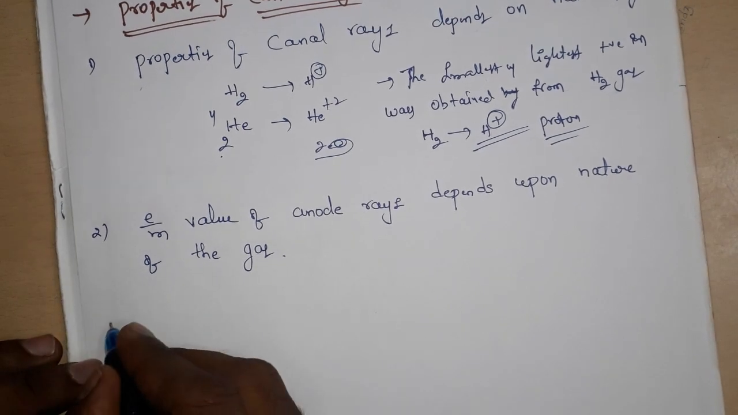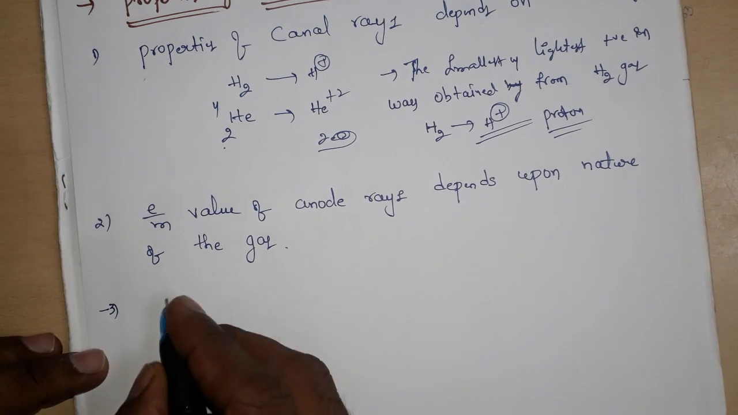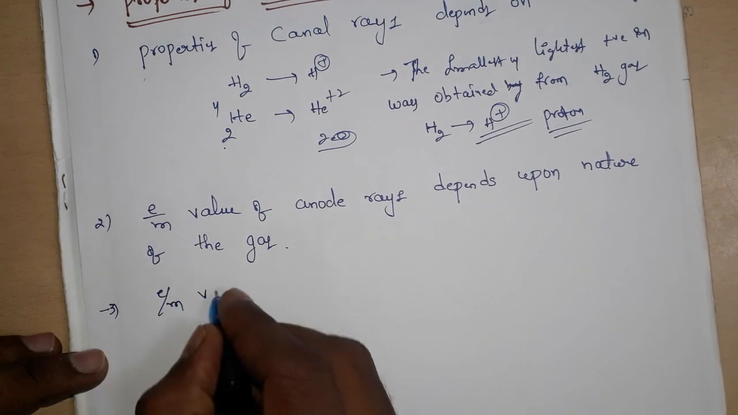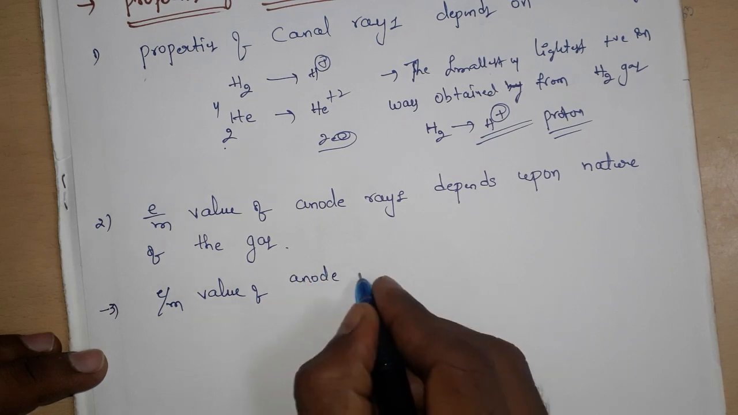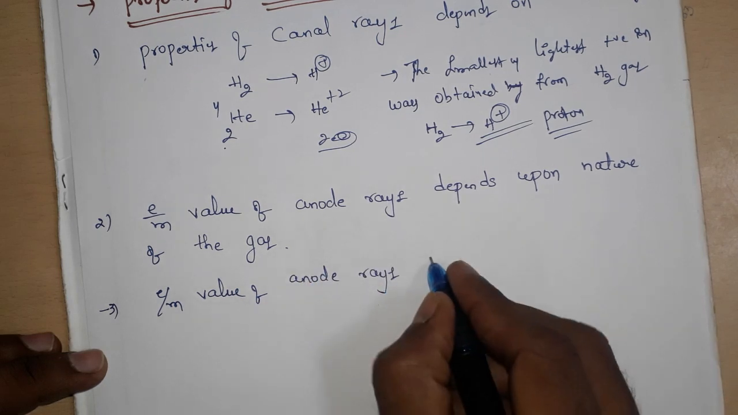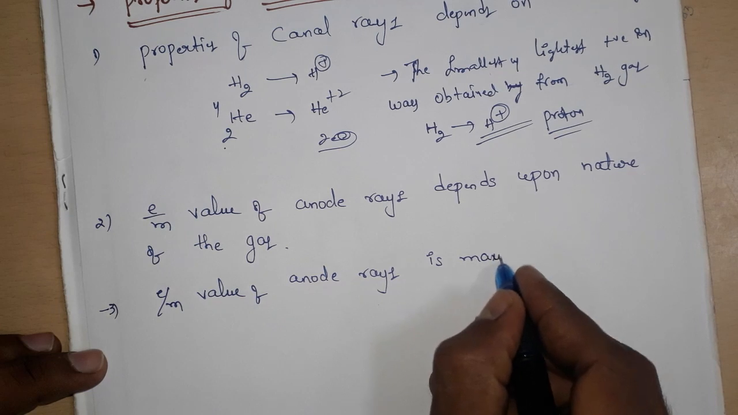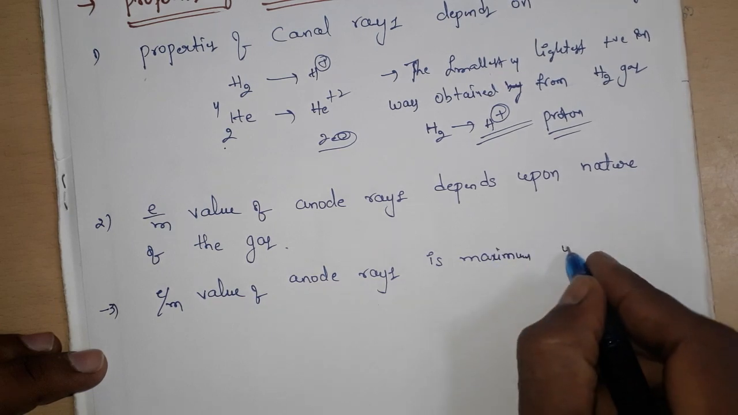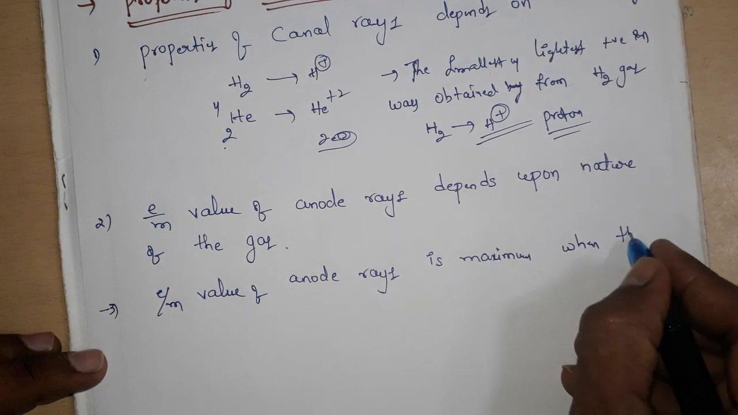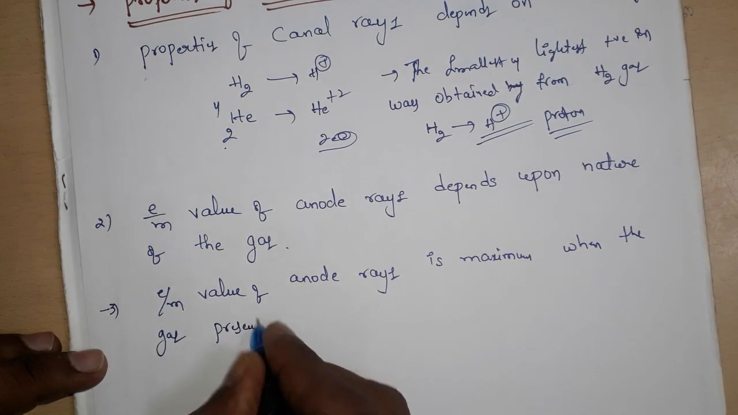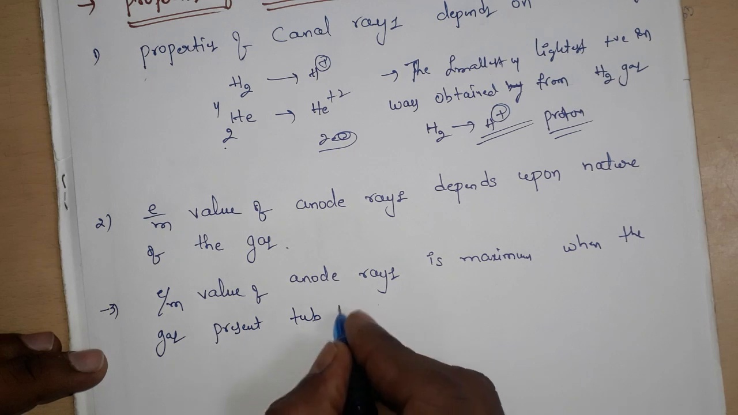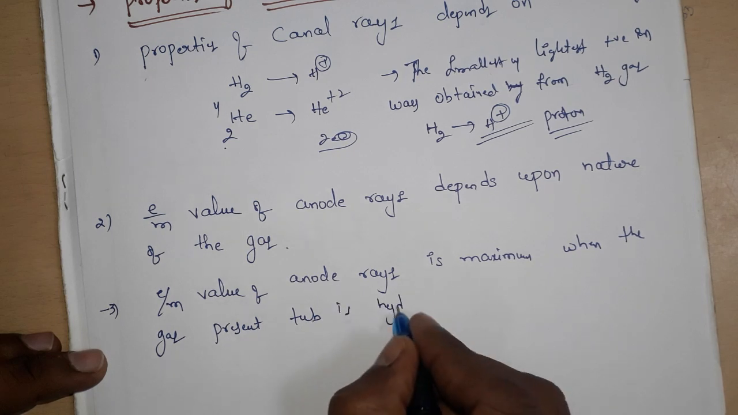Next, the e/m value of anode rays is maximum when the gas present in the tube is hydrogen.